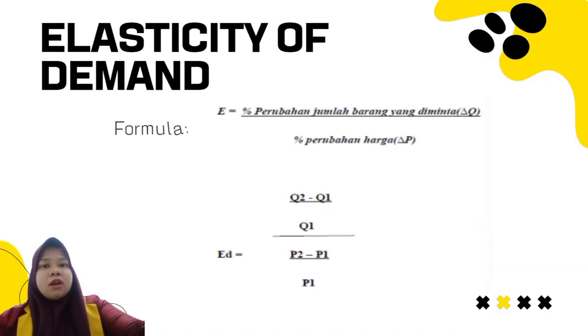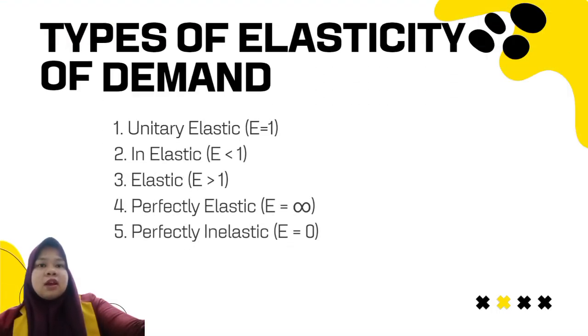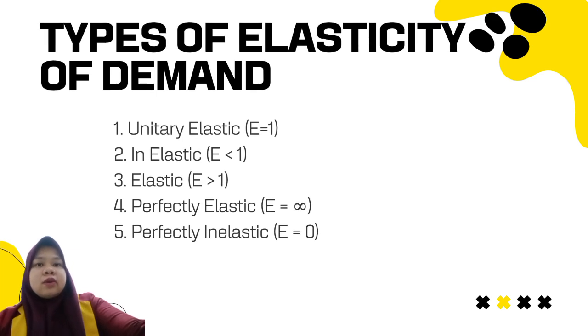Elasticity of demand. Formula. Types of elasticity of demand. First, unitary elastic. The percentage change in quantity demanded is equal to the percentage change in price. Second, inelastic. The percentage change in quantity demanded is less than the percentage change in price.